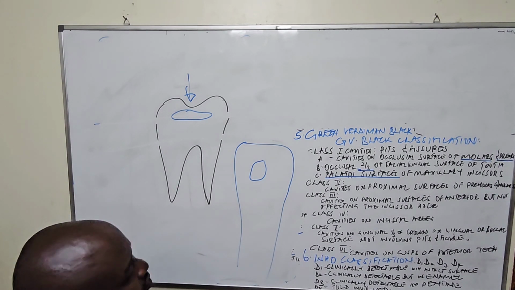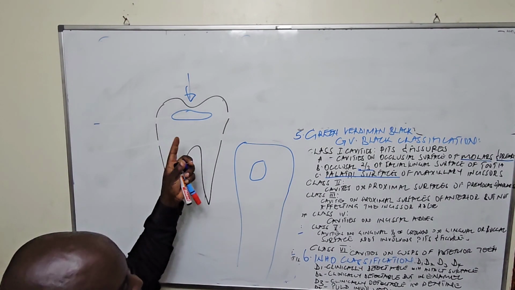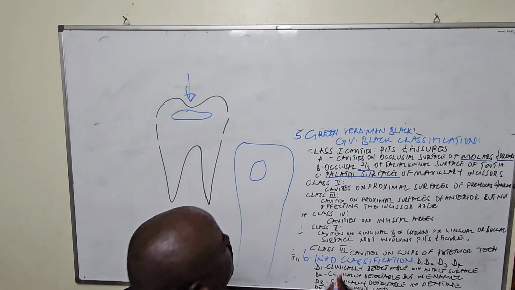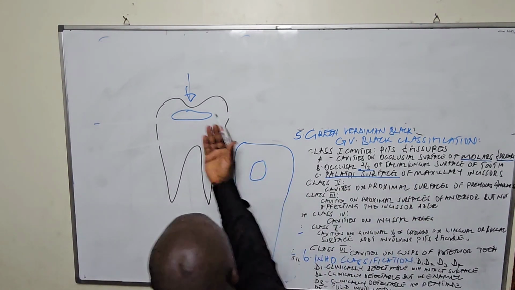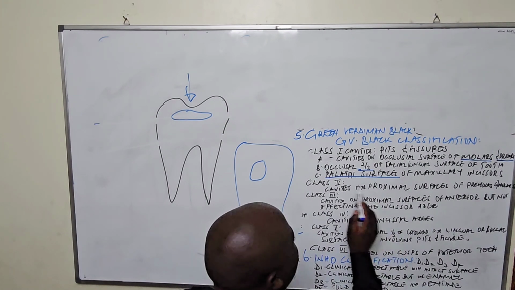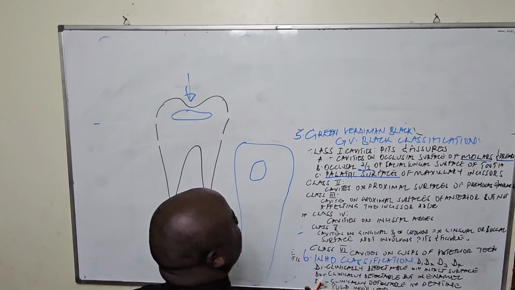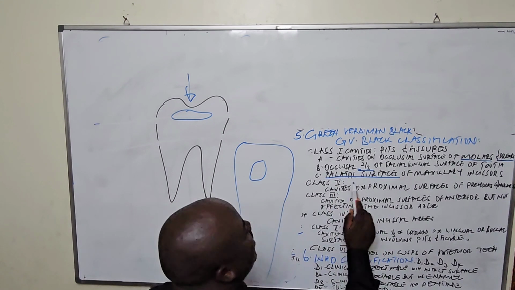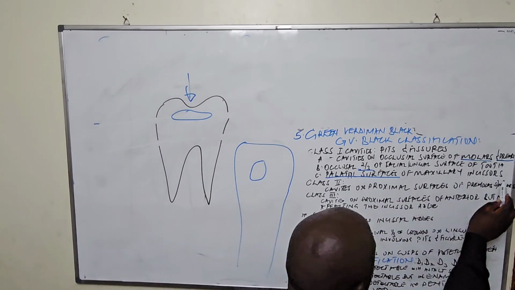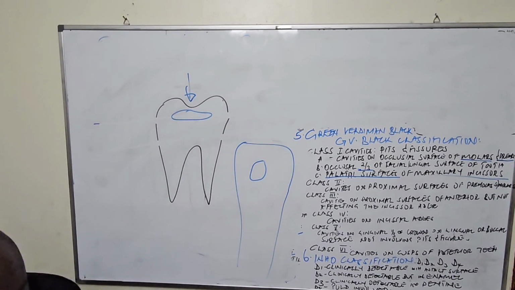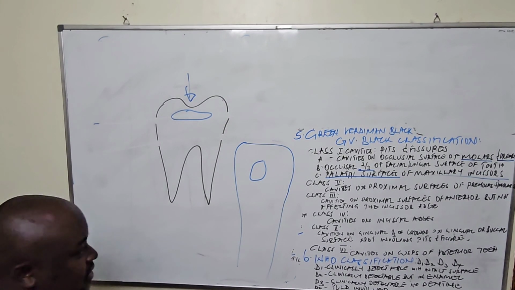So either on the occlusal surfaces of molars and premolars, we are also saying they can be on the occlusal 2/3 of either the facial or lingual surface of the tooth. Also now we are saying, under class 1, we can have the palatal surface of maxillary what? Incisors. Thank you so much. That is classification number 1 of the GV Black.